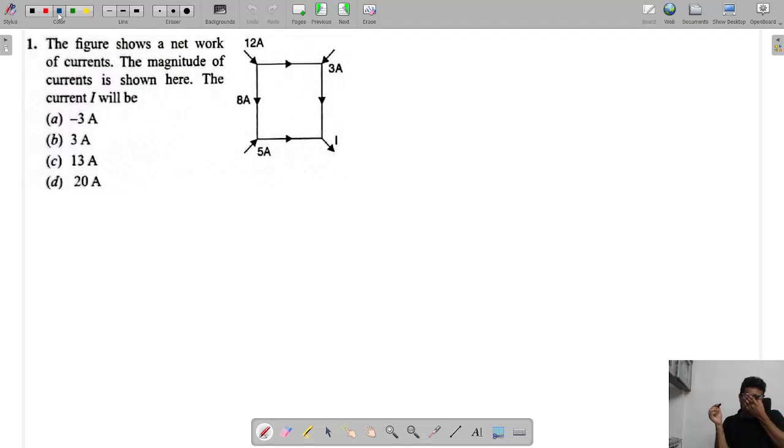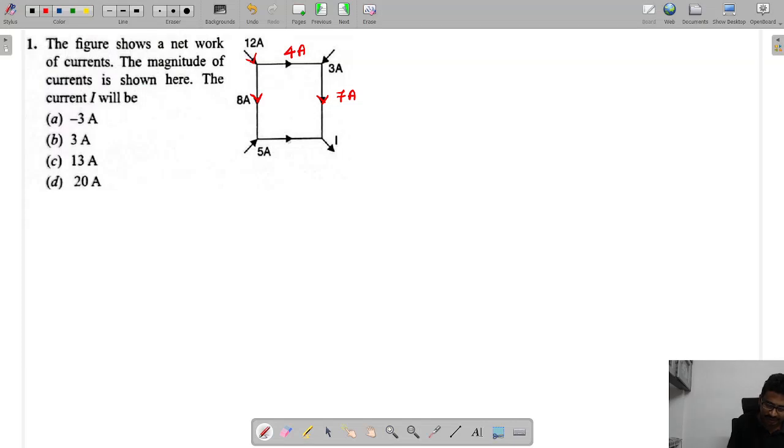Now let's see some more problems. Take this one. The net currents are given, and we'll find the currents here. The I value will be required. The entry current is 12, and in this branch 8 is going, so this branch current must be 4. Sum of entry equals sum of leaving. So 4 and 3, then this branch current is 7.